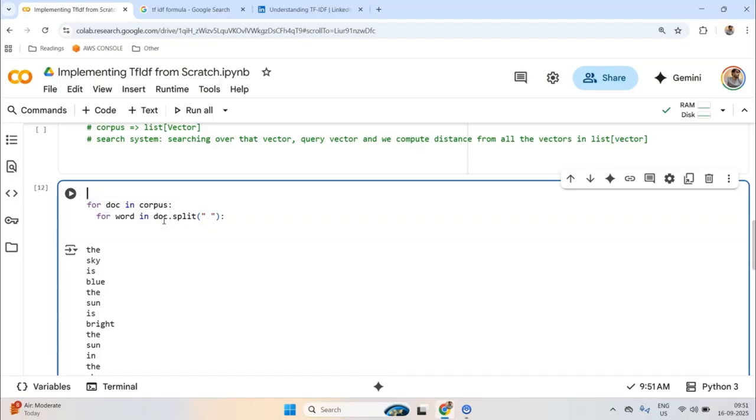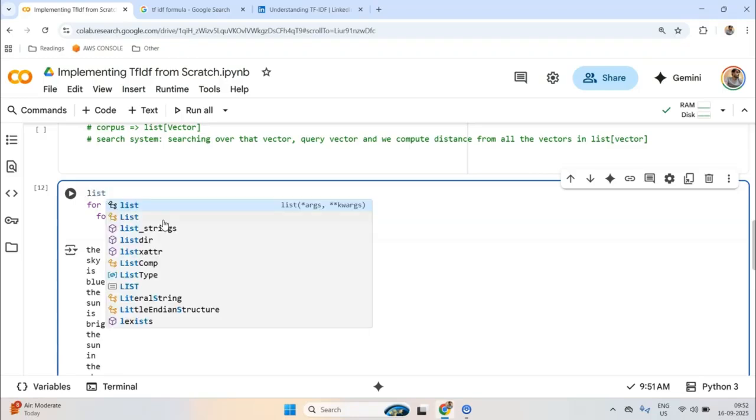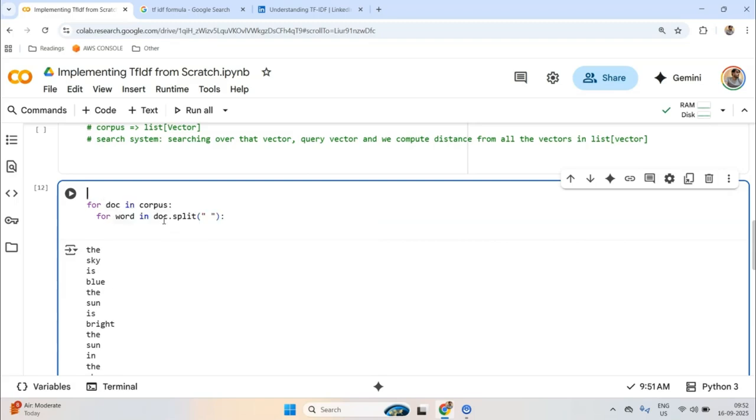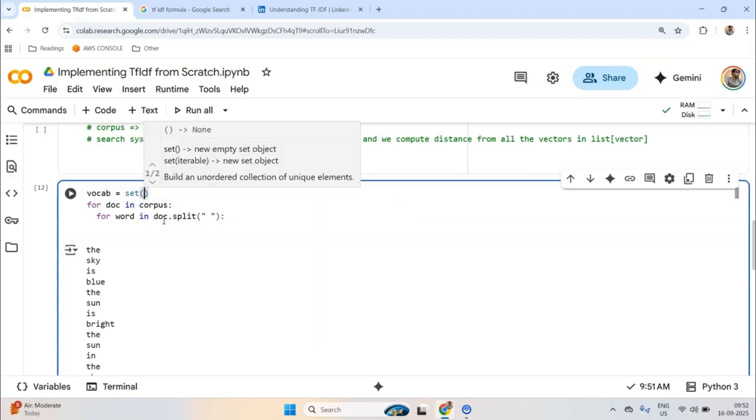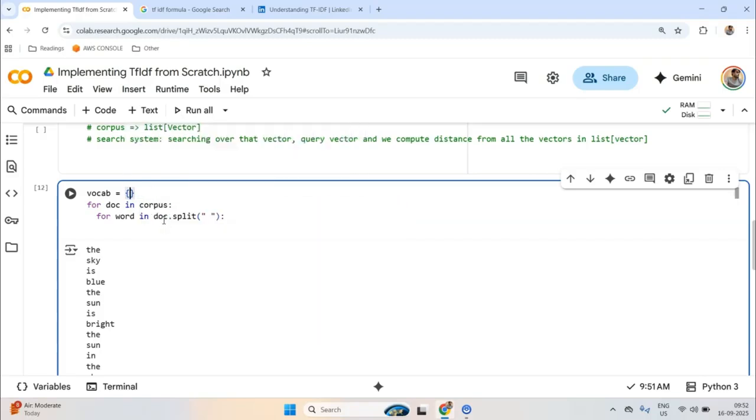Now I need to append it somewhere. How can I append it? A list offers a method to append, but a set does not. A set has a different method. So I'll initialize a set, and I cannot use this kind of initialization, because this initialization defaults to a dictionary. That is why I will have to use set. Then I will do vocab.